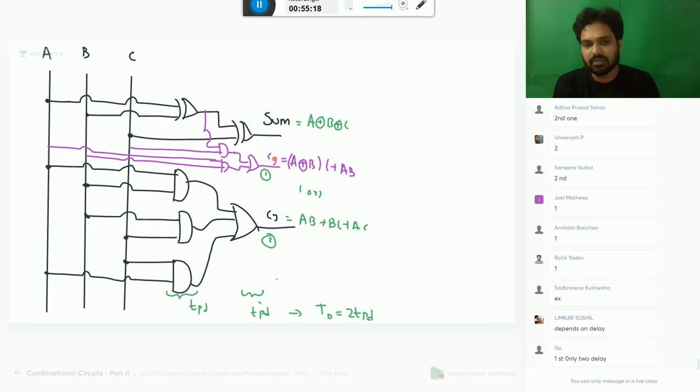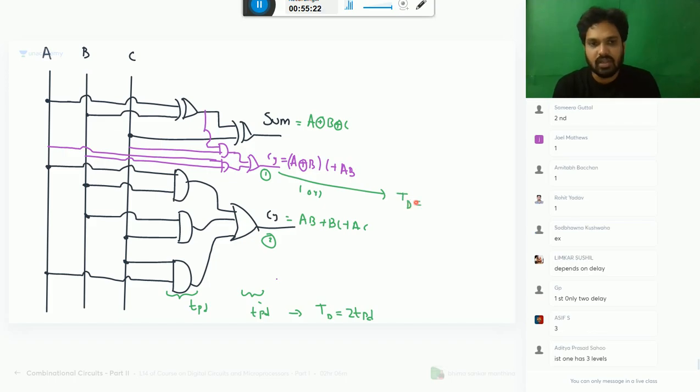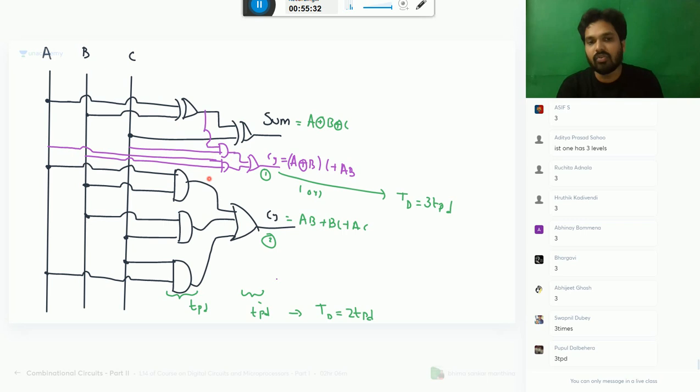Here also two gate delays are required. But here, what is your total delay? It is TPD plus TPD plus TPD. How much? 3 gate delays. But here only 3 gates, but here 4 gates.